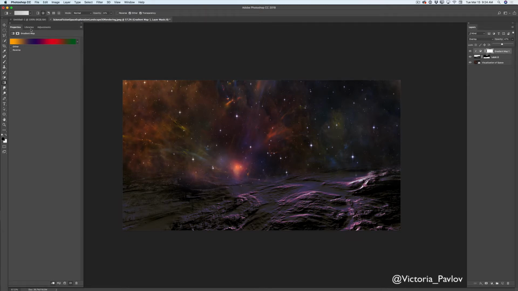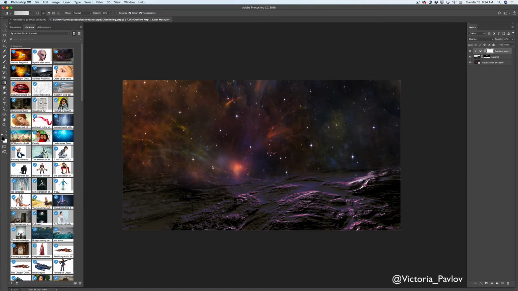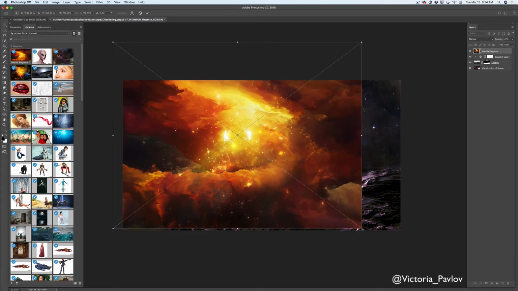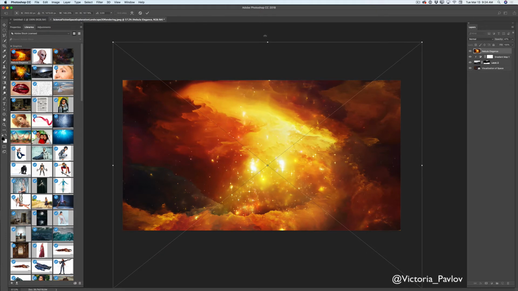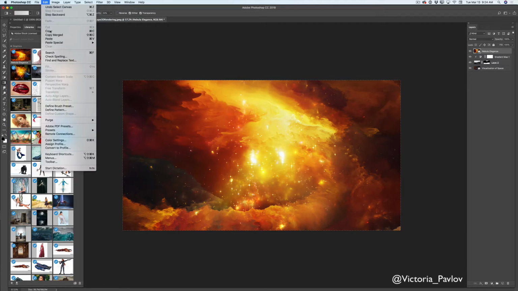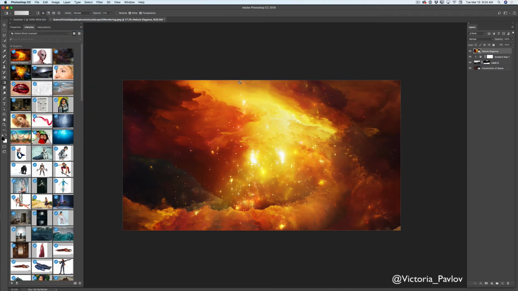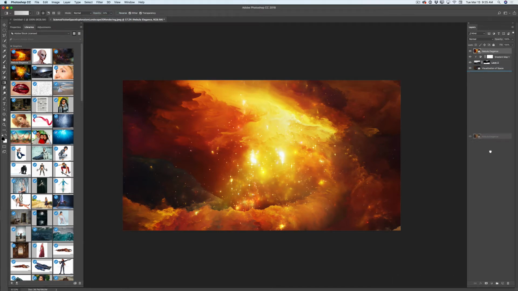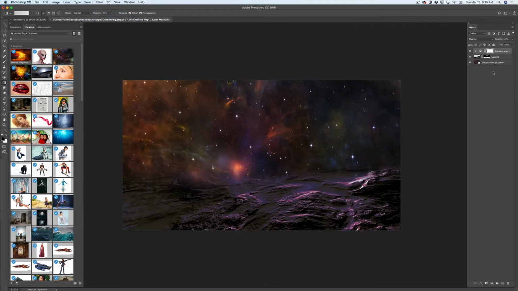Now, guys, I will click on my libraries again, and here I have another image I would like to work with. I will click and drag this image into my document. I will resize it, just like that. I will accept this layer. And now I will select this layer and I will copy this layer. After I copied this layer, I will deselect this layer and I will delete this layer. I don't need this layer anymore.